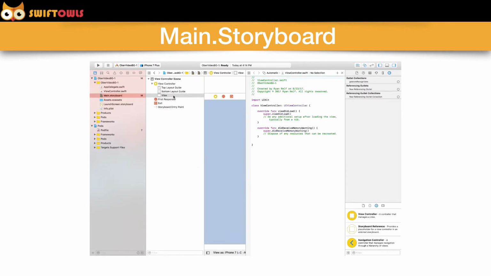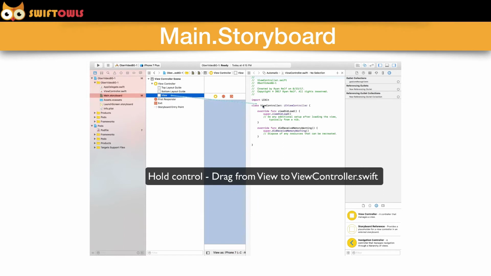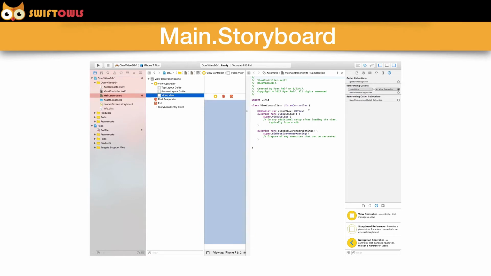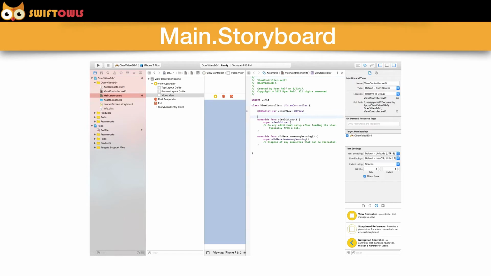Alright, so we click in that so that we can open up our code, and we're going to control-drag over to ViewController.swift. We're going to give it the name videoView, and we're good to go.